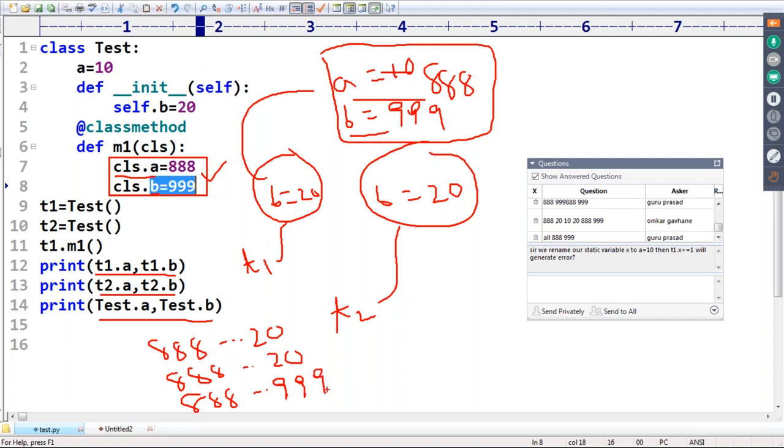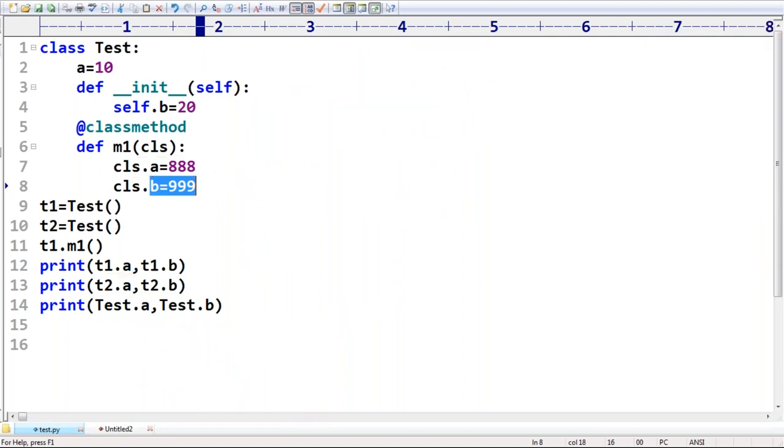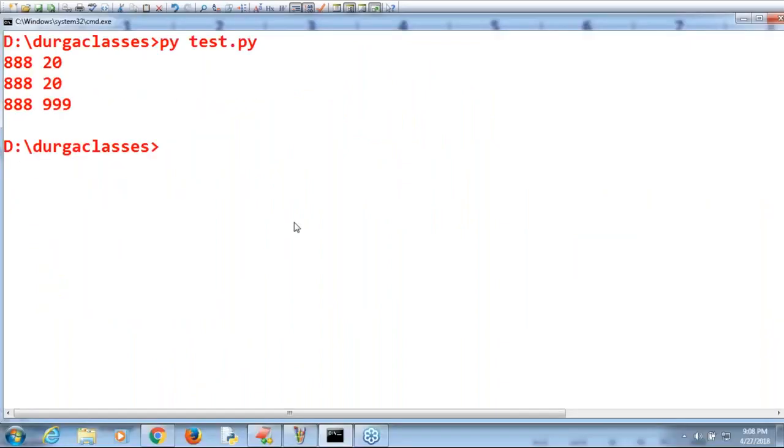Any explanation is required? This is the output we are going to get, sir. Most of the people are telling different answers, like 888, 999, then 888, 20, 10, something different. Make sure this is the output we have to get. Clear? Are you able to understand? Yes, let me execute this code. Observe very carefully, sir. The output by default we are going to get is 888, 20, followed by 888, 999. Clear? Not required to keep any explanation about this terminology. Okay, so now everyone got clarity.